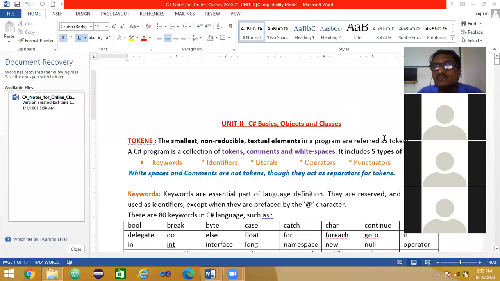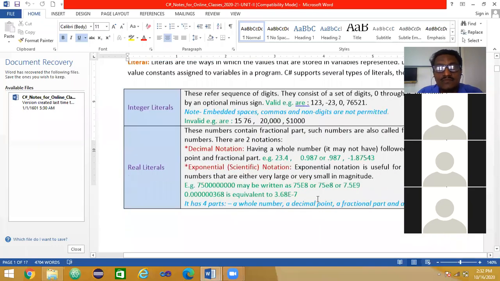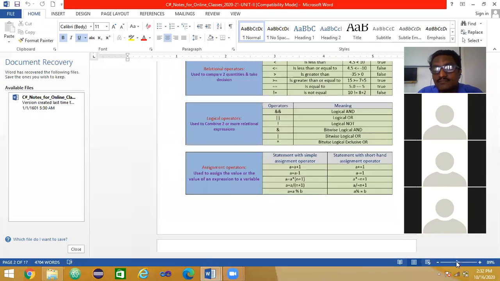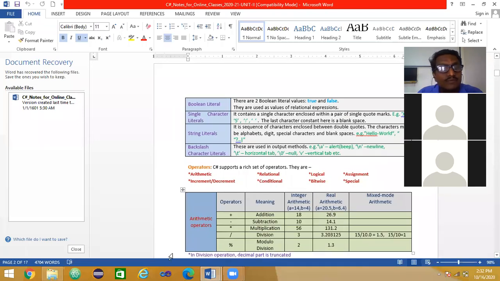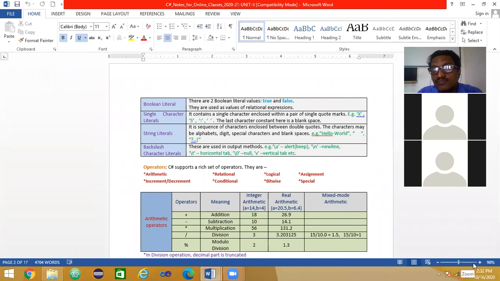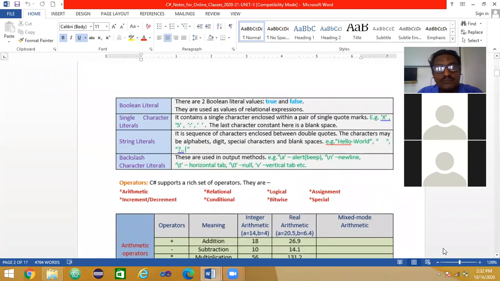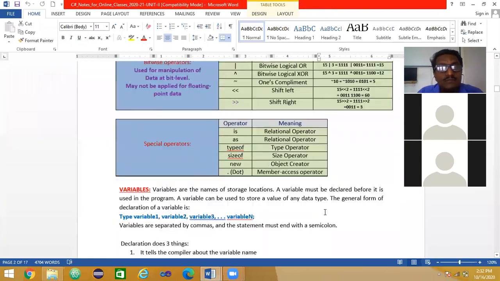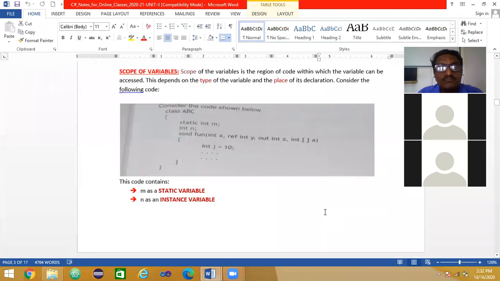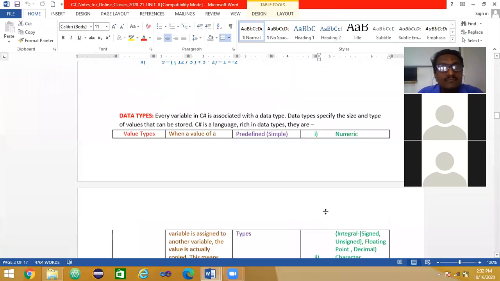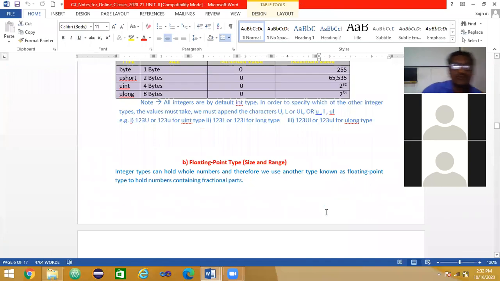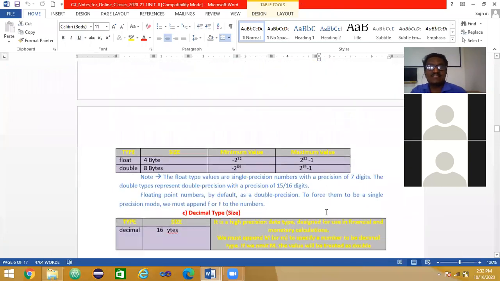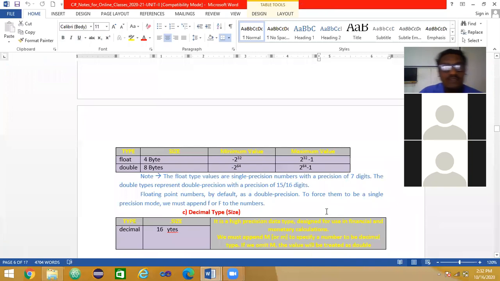Okay, we shall start. Last time we have seen the data types: value type, reference type, pointer types, all those things. A table of data types such as integral and floating point, with their sizes and ranges, is given to you.